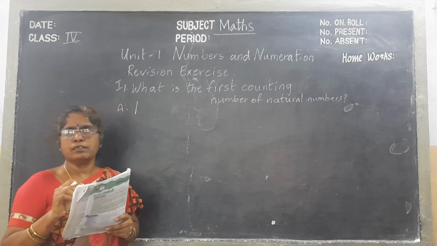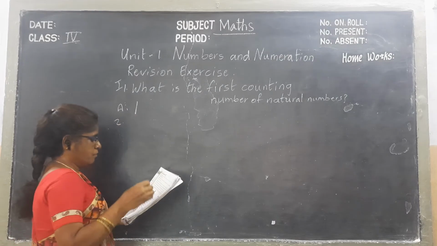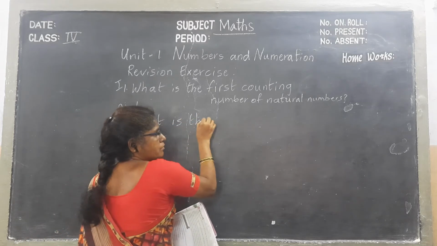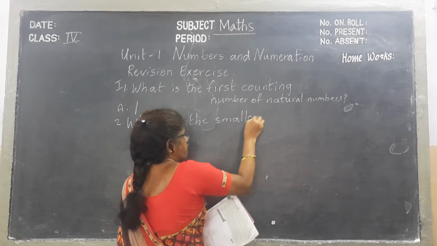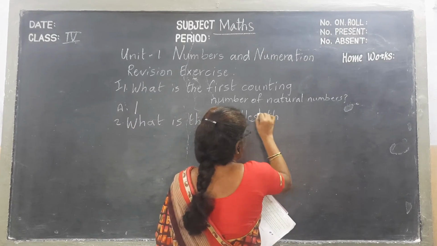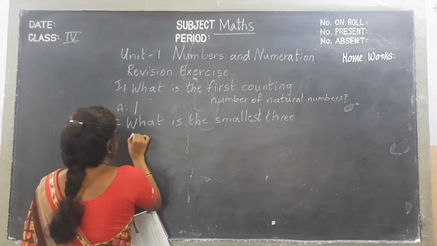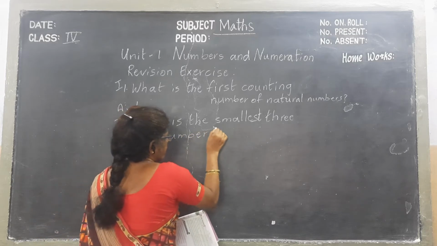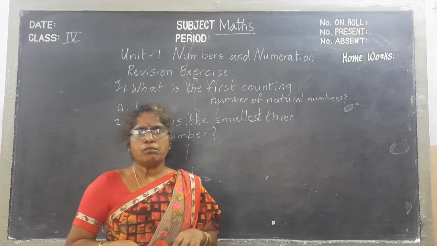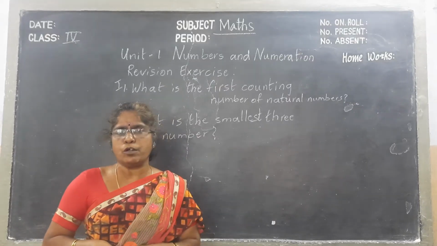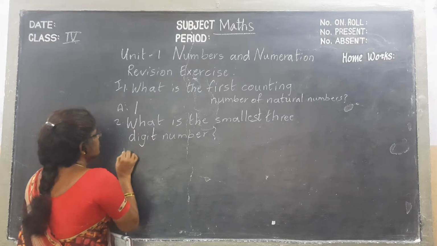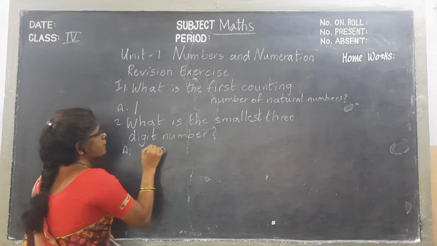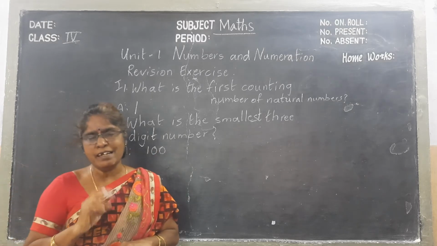Second one. What is the smallest 3-digit number? Now only we discussed. The smallest digit number ends with 0. Is it right? What is the smallest 3-digit number? 1 followed by 2 zeros, that will be treated as the smallest 3-digit number.